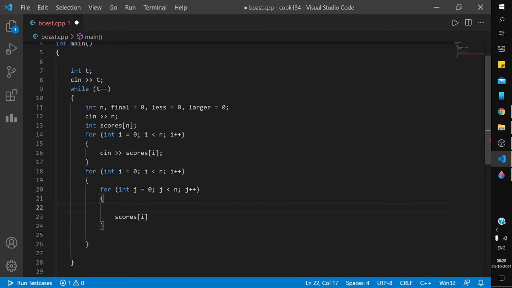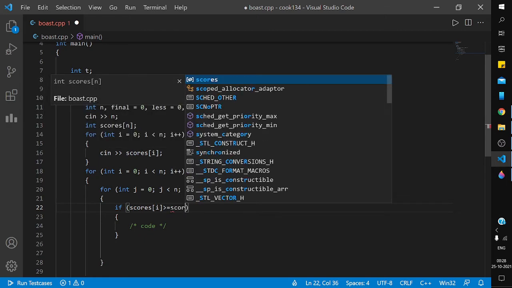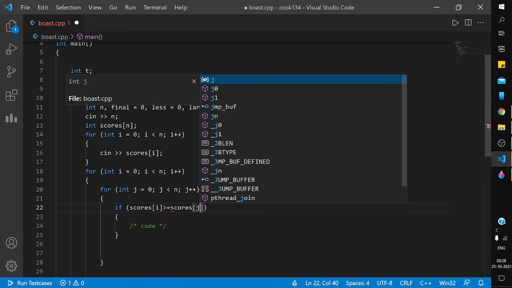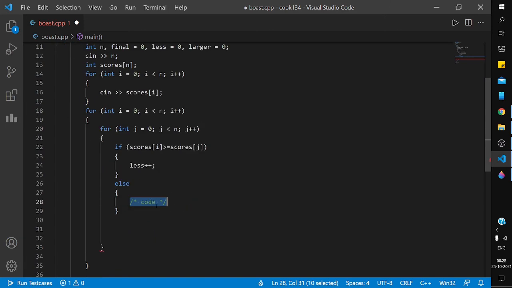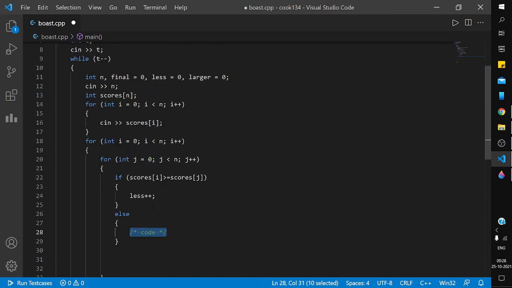For comparing, if scores of i is greater than or equal to scores of j, then increment the less value. Otherwise, increment the greater value, that is the larger value.